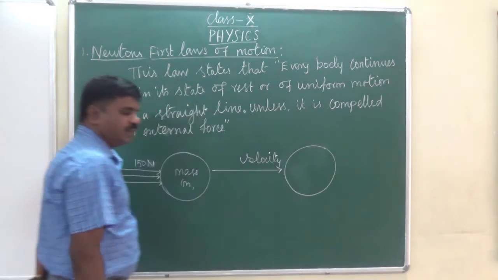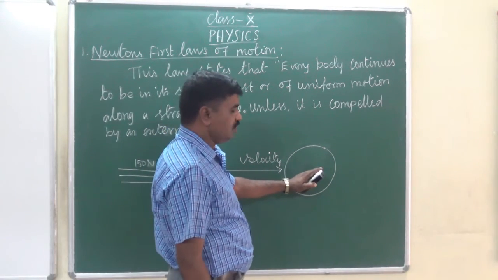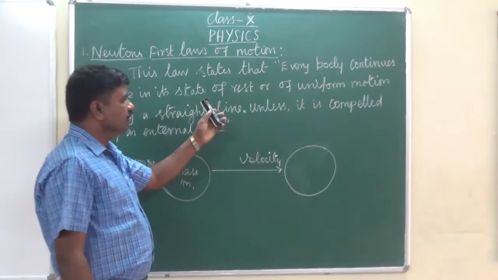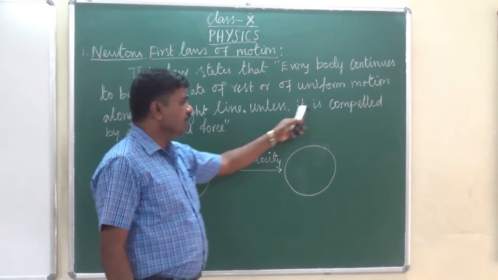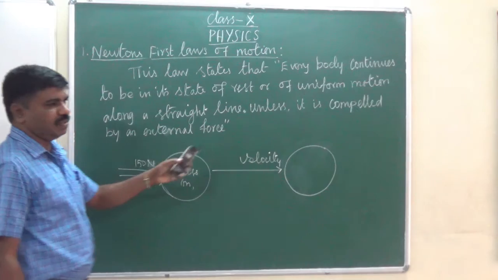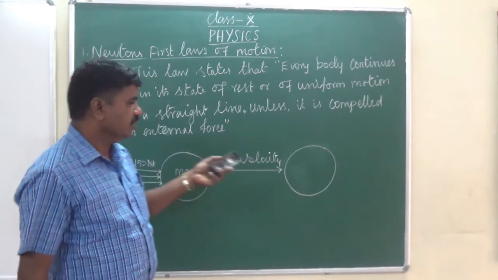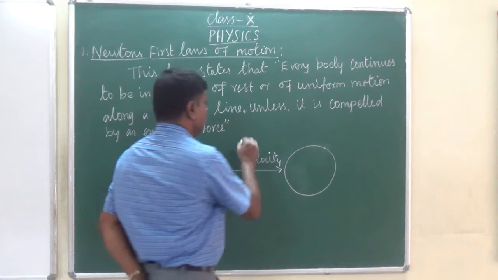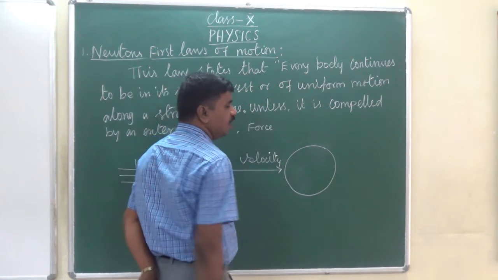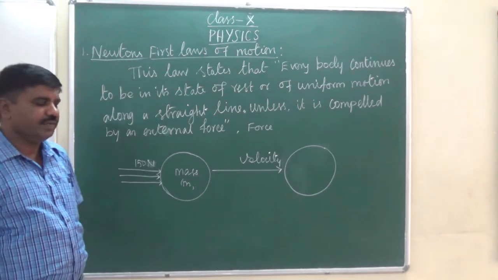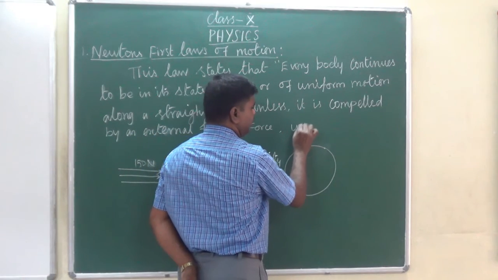While you are applying a force, the object can move with some velocity, a change of its position. We can say uniform motion along a straight line unless it is compelled by an external force. Otherwise the object cannot move from one place to another place. This is Newton's first law, otherwise called the definition of force, or also called inertia.